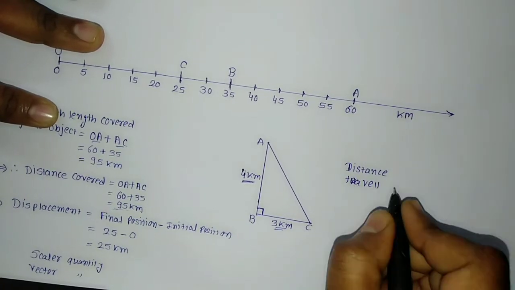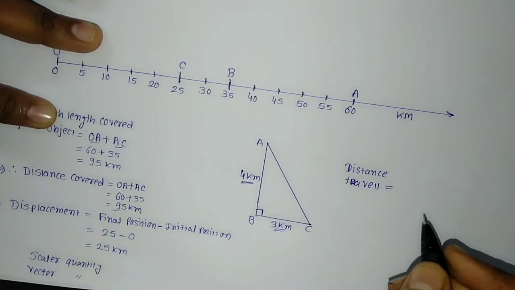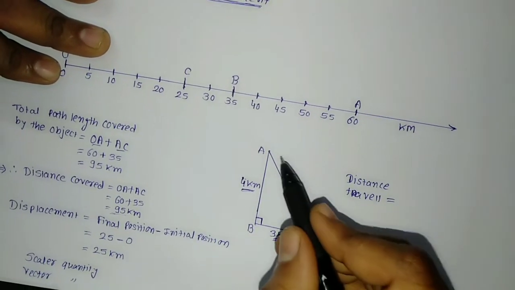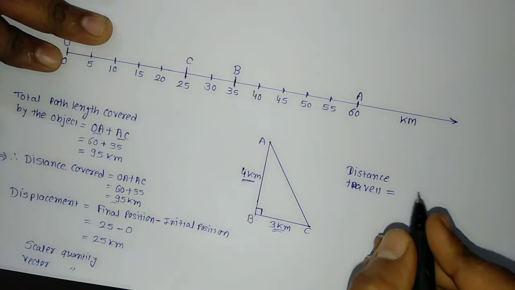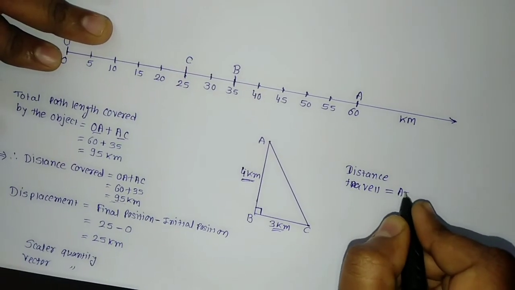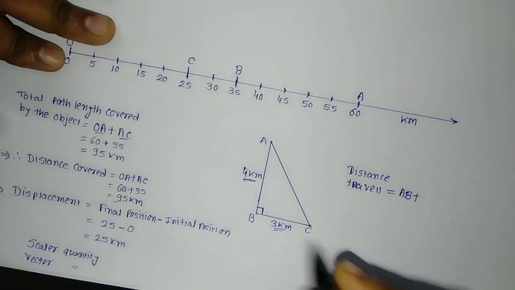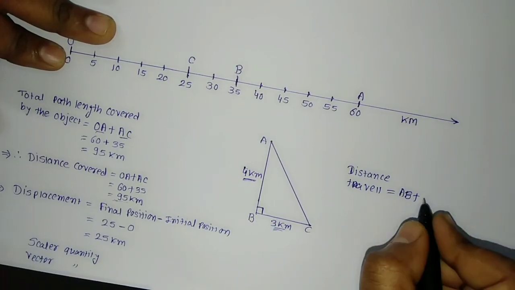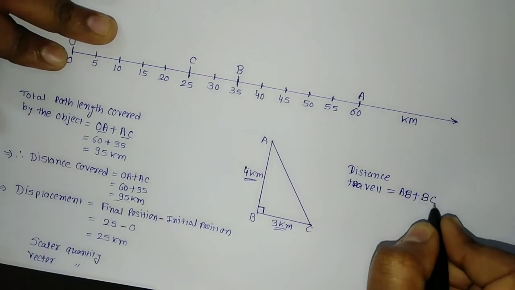that distance traveled by the object is equal to the total path length covered by the object. It means first of all this is A to B, plus then it takes a 90 degree turn and reaches from point B to C. So AB plus BC.